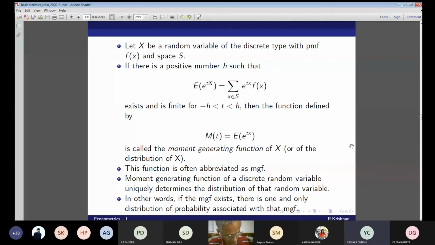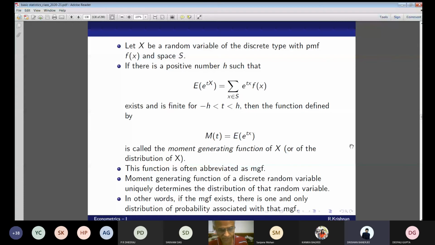The first derivative and the second derivative of M(t) with respect to t? M prime t equals summation x e to the power tx f(x). The second derivative: x squared times e to the power tx f(x).